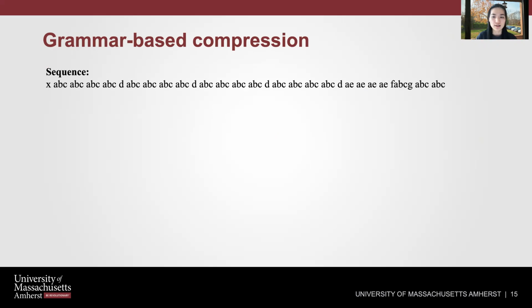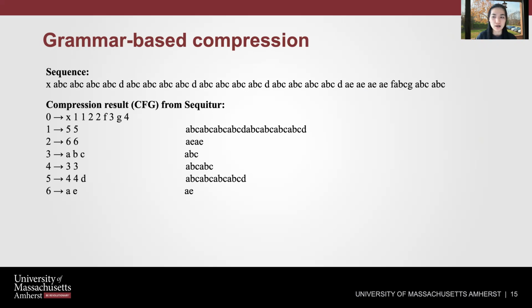Given this sequence, we can apply a grammar-based compression algorithm called Sequitur to produce a list of production rules. The first rule shows the most compressed form of the input sequence. If you keep applying the other rules to expand the symbols in the first rule, you will get the original sequence.